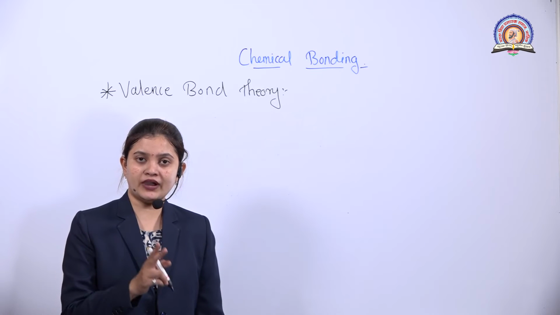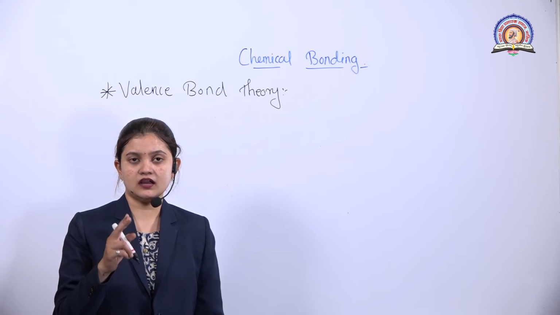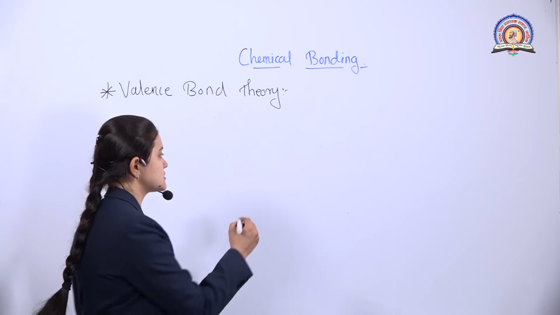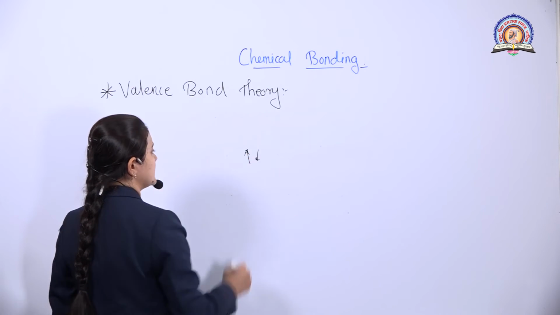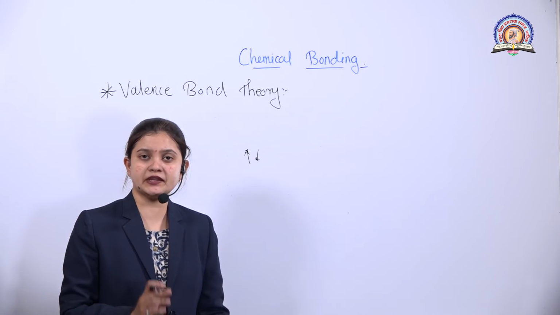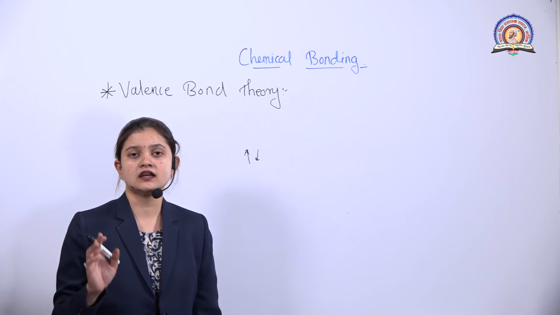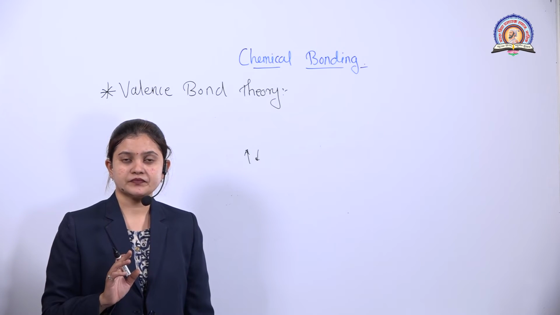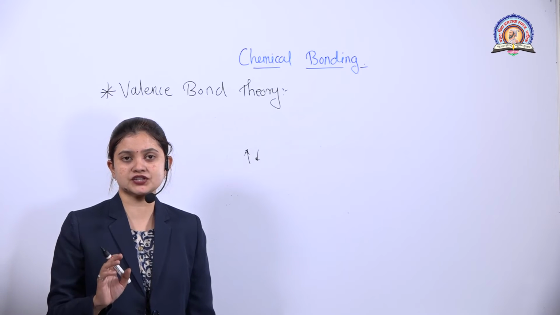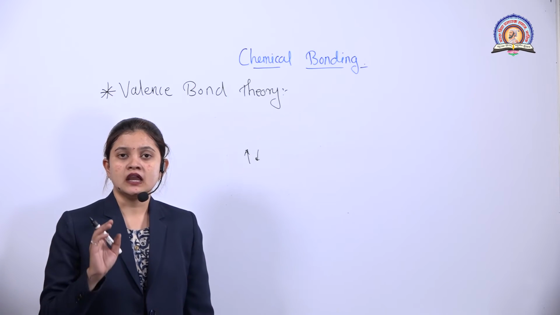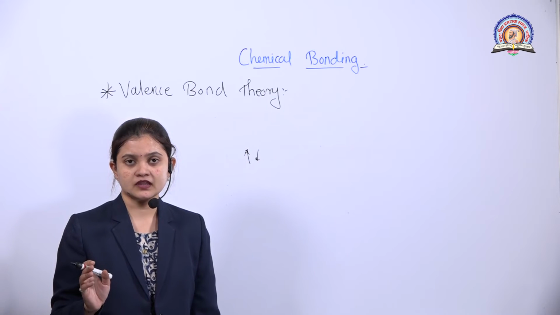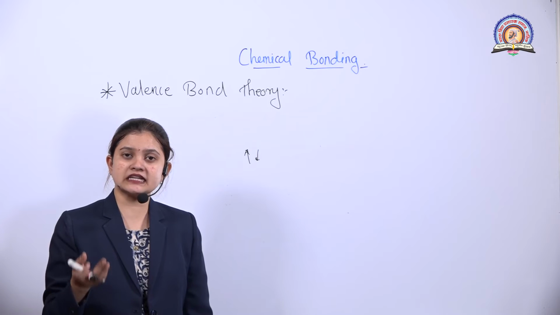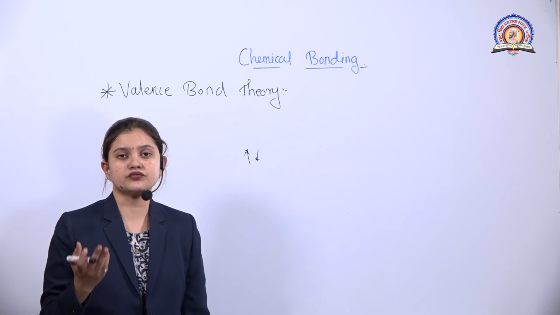That means one will have upper spin, one will have the lower or downward spin. And when their spin effect is neutralized, then and only then will the bond get formed. The next point is that the net combination or overlapping of the orbitals results in attraction. When it results in attraction, the total energy gets decreased and the bond gets formed.